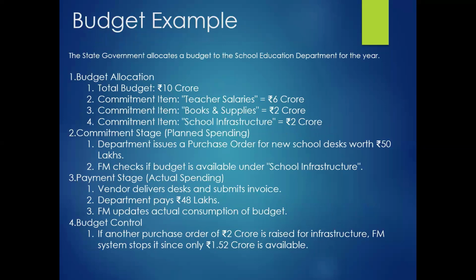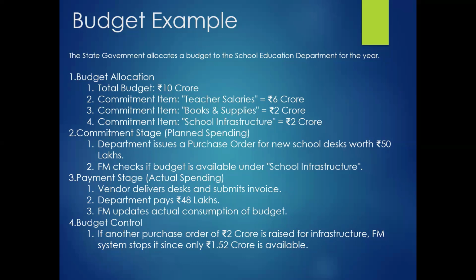Then let's take an example of fund management. Here we have a state government, and the state government has allocated a budget to a school education department for 1 year. The budget allocation is 10 crore, and the commitment item means the type of expenses on which we are going to spend those funds.